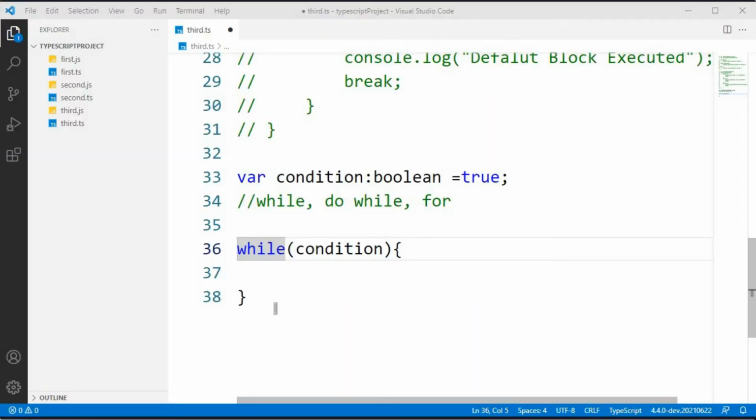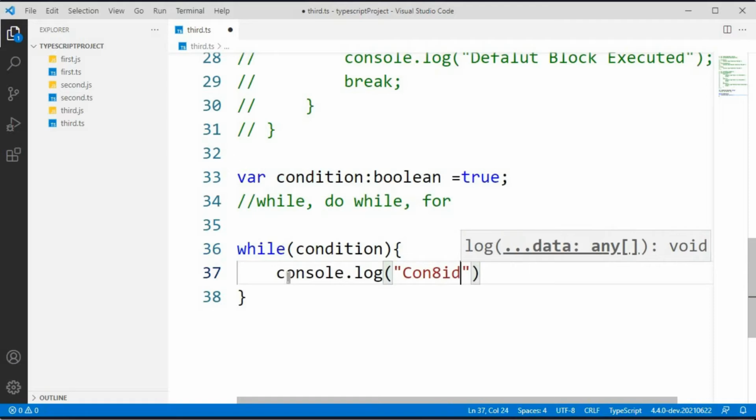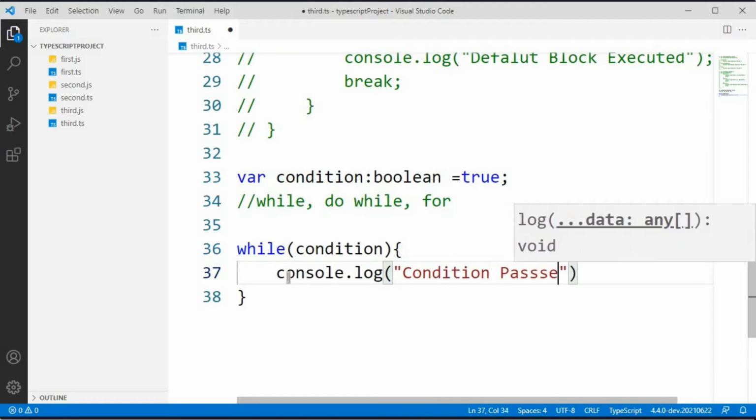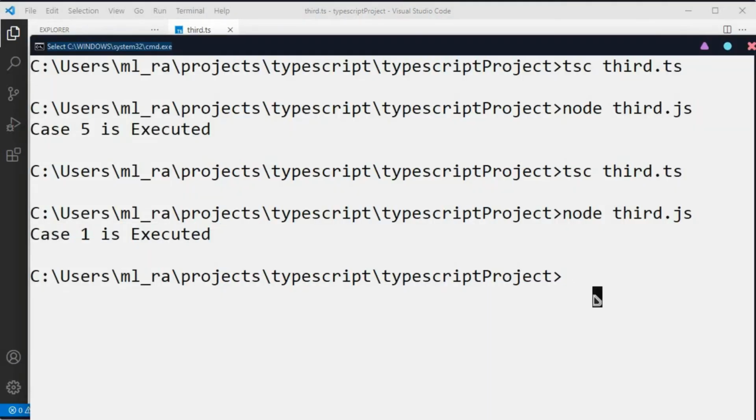We also have loop statements in TypeScript. Those are while, do while and for. These loop statements will iterate through a block of code until the condition is failed. So let's check the while loop first. This is the syntax of the while loop. I just created one condition variable, a boolean assigned true. I want to pass this condition into the while loop, and print something in this while loop, like condition passed. So now let's compile and check what is happening.